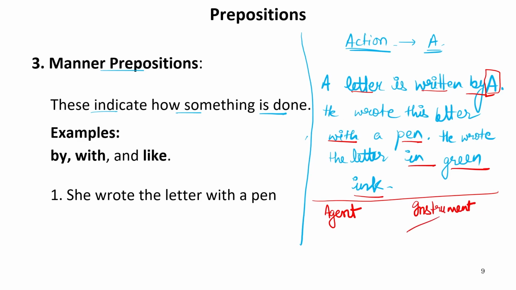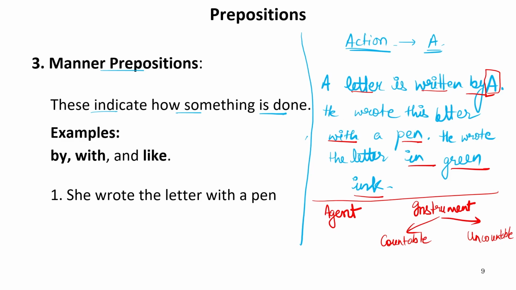Now this instrument can be of two types. One is countable instrument and another is uncountable instrument. Now how? Let us see. If I say pen, of course, pen is countable. You can count many pens. If there are 4 pens, you can count them: 1, 2, 3, 4. If there is only one pen, obviously you can count it. That this is only a pen, only one pen. So pens are countable basically.